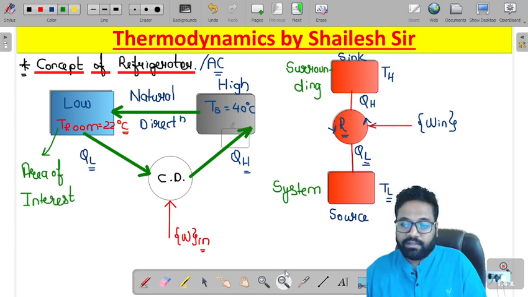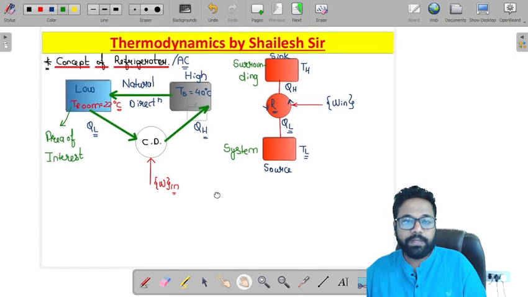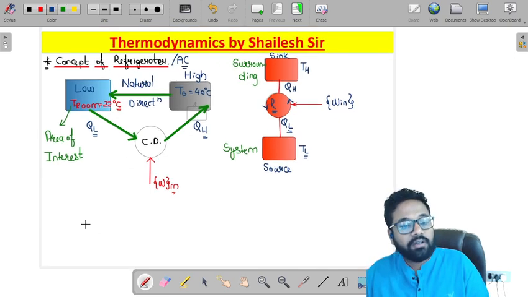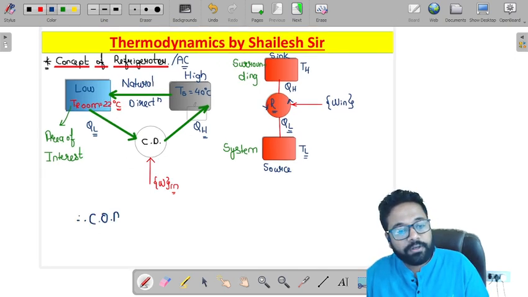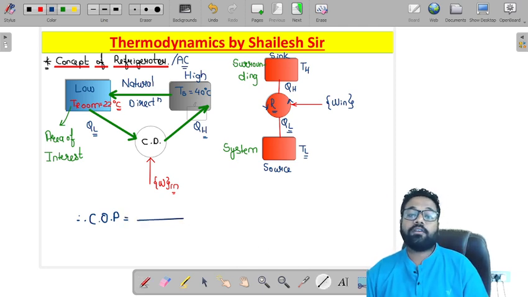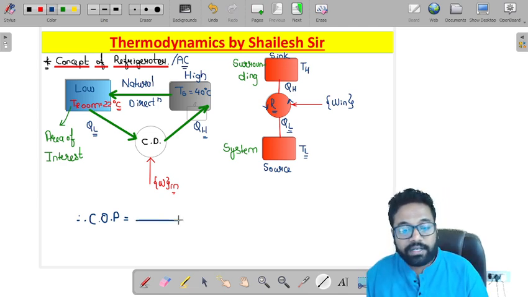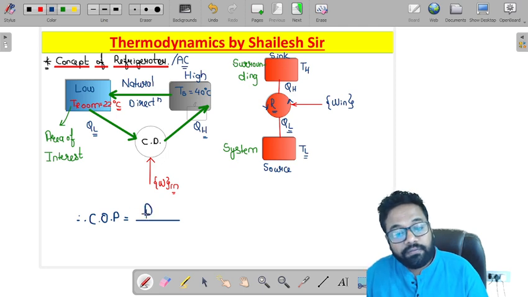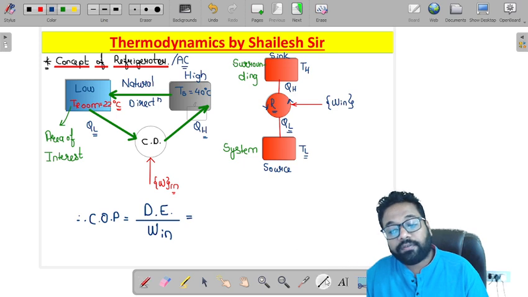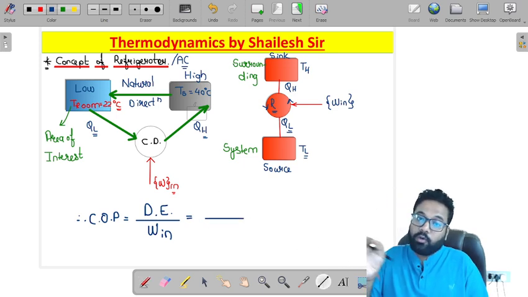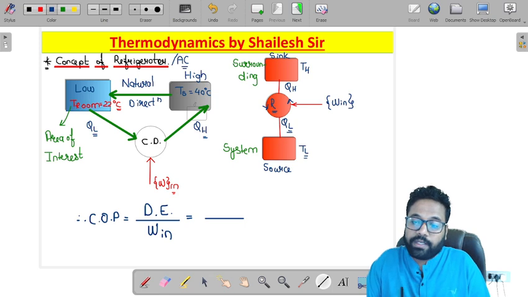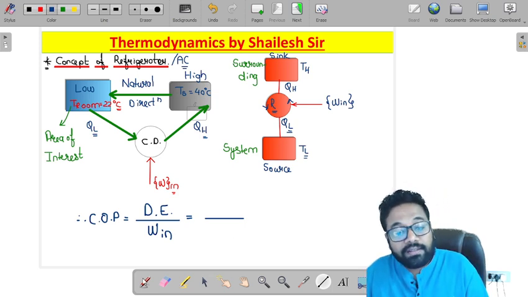So from this, let me define the fundamental of COP. I'm reducing the size of the image so that I can further write the concept for you. So the COP for the refrigerator. Sir, what will be the COP for the refrigerator? Always remember, the COP for any work consuming device is defined as the ratio of the desired effect, my area of interest, upon the work input. So here, my area of interest is the lower temperature side. My goal is to maintain the room temperature or my refrigerating space temperature. So I can say that this is QL upon work input.